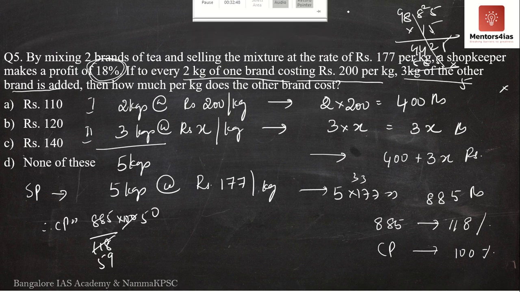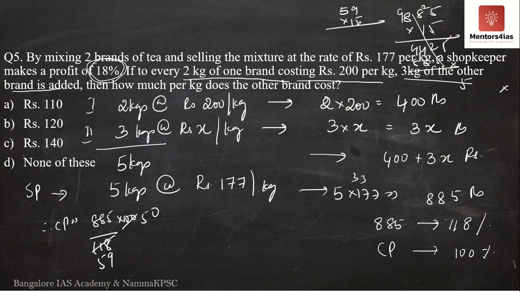I have to multiply 59 by 15 to check. 5 9s are 45, 5 5s are 25, 29, and 5. So we have 5, 9 plus 9 is 18, 5 plus 2 is 7. Yes. So 885 is divisible by 59, by 15. So what do you get as cost price? 15 5s are 75. Total cost price is 750 rupees.